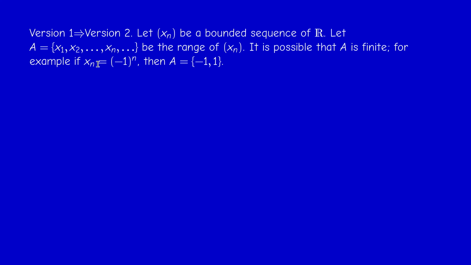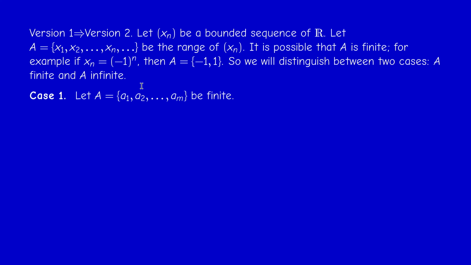It just takes two values, -1 and 1. So A is just {-1, 1}, which is a finite set. Now the finite case is actually easy. So if A is finite, first case, we can list the elements. Suppose that A contains m elements. So we can write capital A as small a1, a2, etc., up to am. We can assume them distinct, but it's not a big deal.